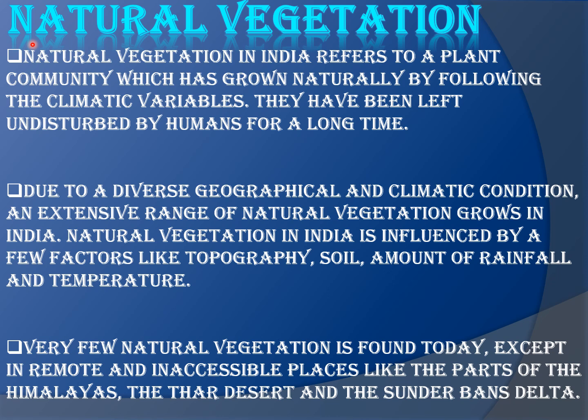Due to the diverse geographical and climatic conditions, an extensive range of natural vegetation grows in India, and it is influenced by a few factors like the topography, the soil, the amount of rainfall and temperature. Among these factors, especially the soil and the amount of rainfall of a particular place determine the vegetation of that place.